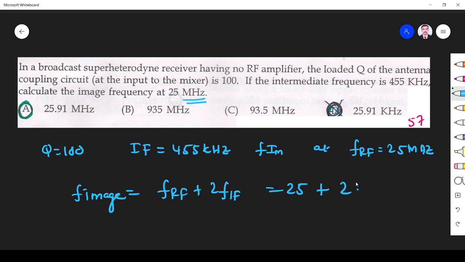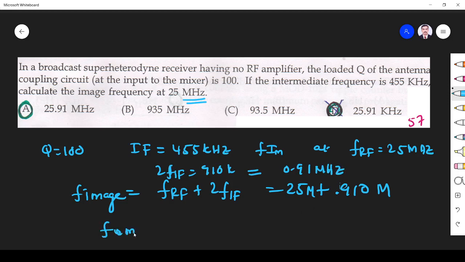2 into 455 is 910. This is mega, this is kilo. 910 kilo is nothing but 0.9 mega. 2 FIF is 910 kilohertz, that is equal to 0.91 megahertz. Right, so F image is given by 25 mega plus 0.91 mega is 25.91 megahertz. So option A is the correct one. Don't mind about Q and all, this is extra factor.